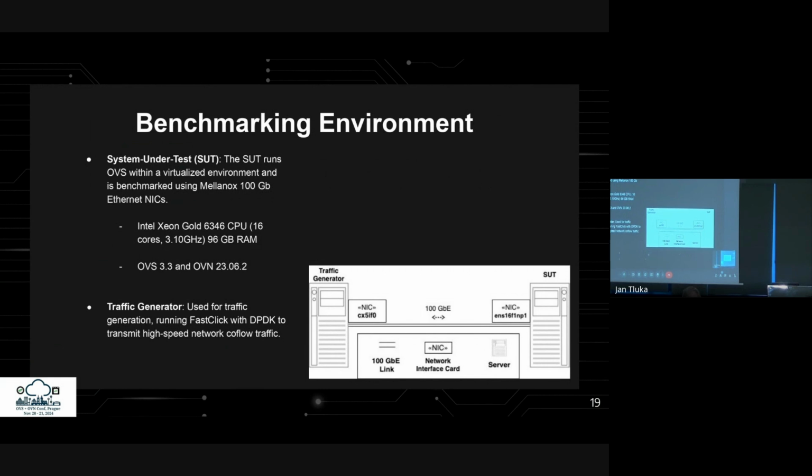The system under test, SUT, runs OVS 3.3 and OVN 23.6.2 in a virtual machine, equipped with Mellanox Ethernet network interfaces capable of handling traffic at 100 gigabits per second. On the other side, the traffic generator uses FastClick with Data Plane Development Kit, DPDK, to simulate high-speed network traffic, providing the necessary load for our performance tests.